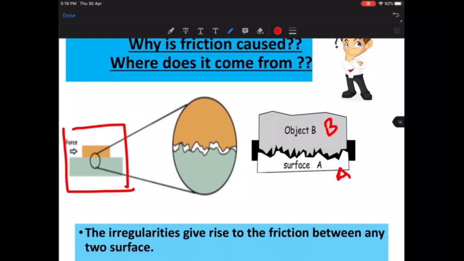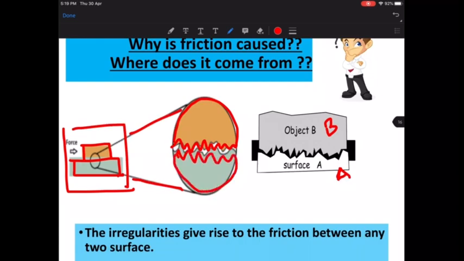Now when we see these two objects, we don't find any irregularities. We see that both objects are very smooth, with very smooth boundaries like this. But if I enlarge this image, then you will find that every object has some irregularities. It's just that we don't see them. Every object has irregularities, that means it is uneven towards the edges like that.